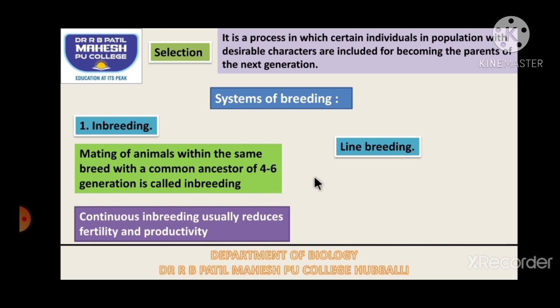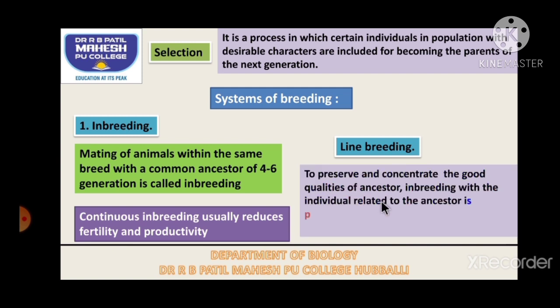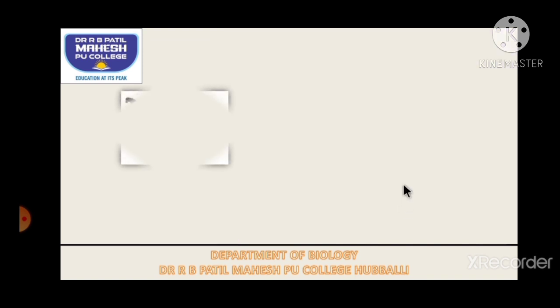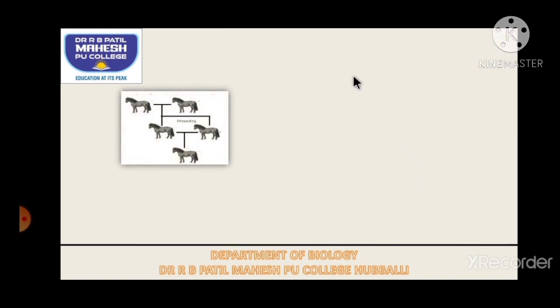Now if we want to preserve the main important character of the cattle, then we can go for another type of inbreeding called line breeding. What is line breeding? To preserve and to concentrate the good qualities of the ancestor, the original characters of the ancestor, inbreeding with individuals related to the ancestor will be practiced, and such mating is called line breeding. Now as I said, line breeding or inbreeding may lead to inbreeding depression. But prior to that, let us try to understand the advantages of inbreeding and line breeding.